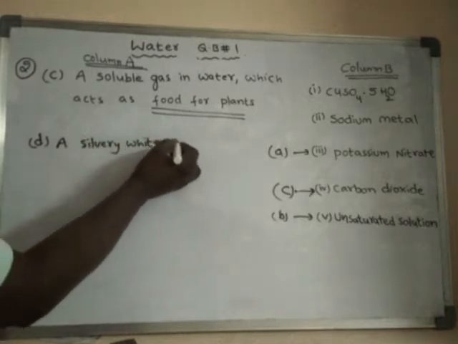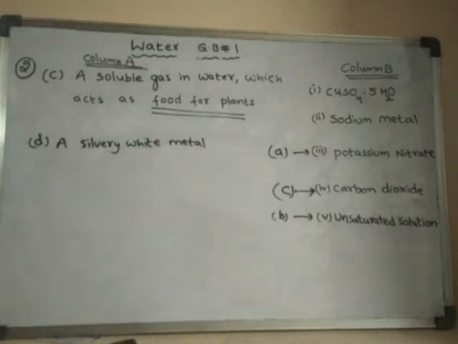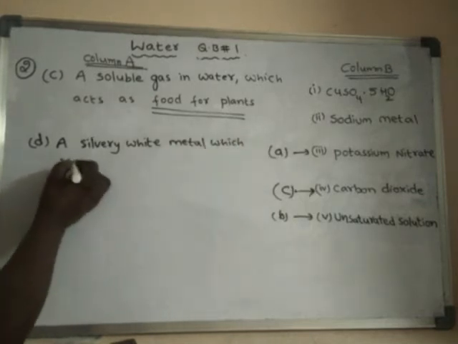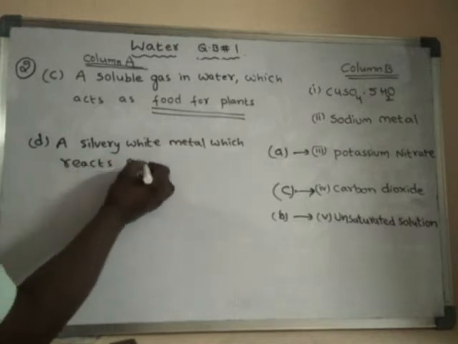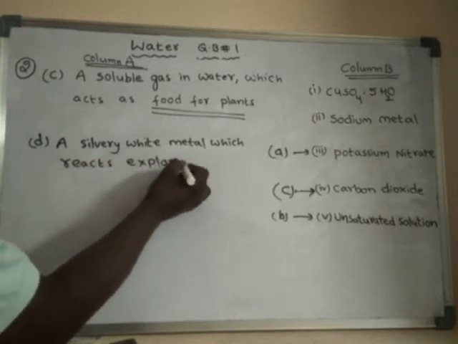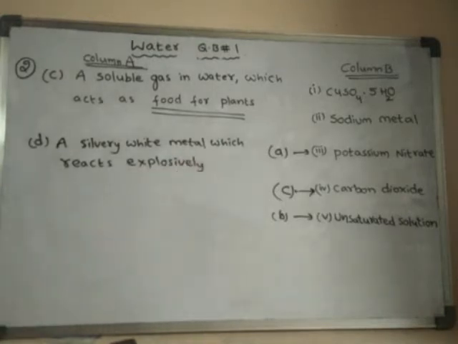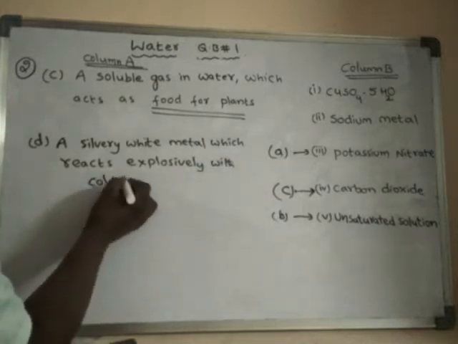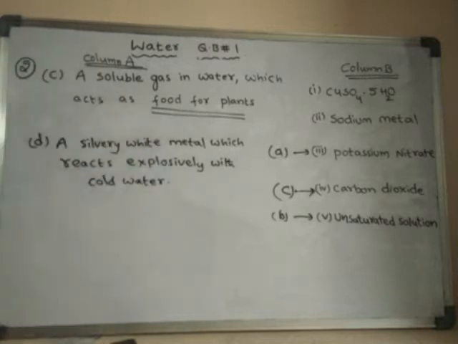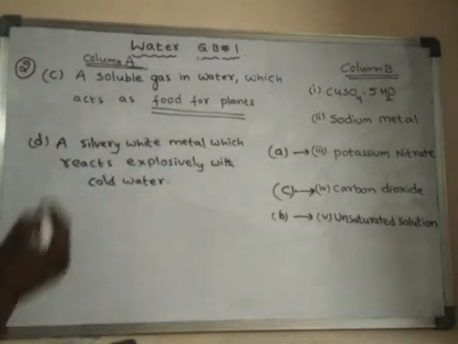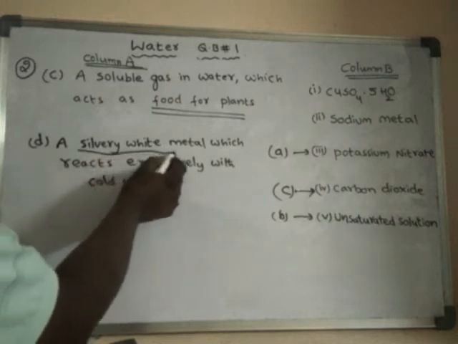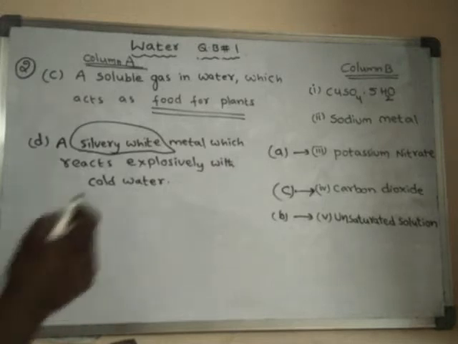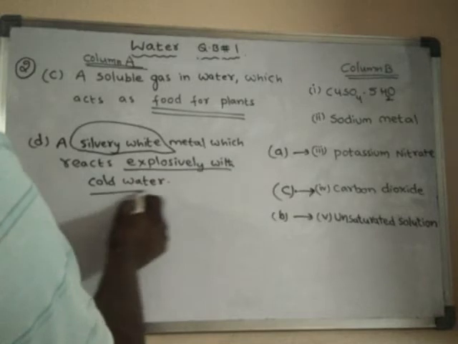A silvery white metal which reacts explosively with cold water. So what is that metal? The color of that metal is silvery white, and it reacts explosively with cold water.